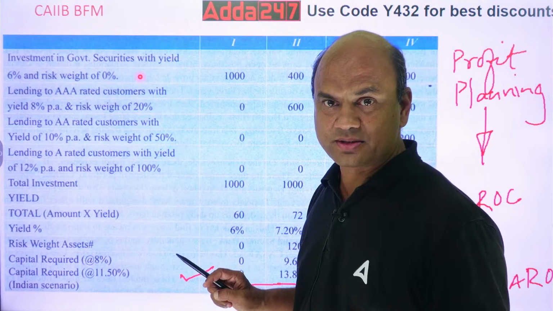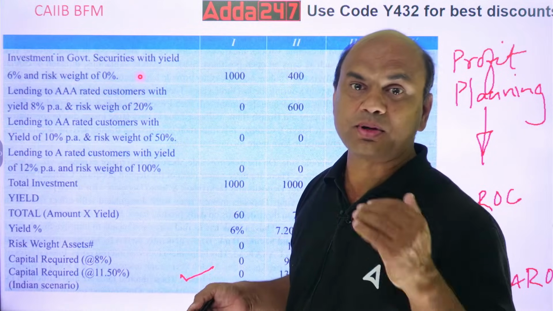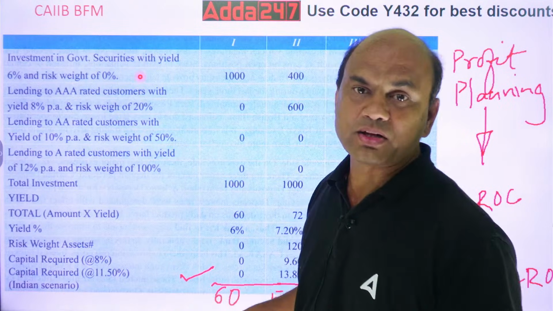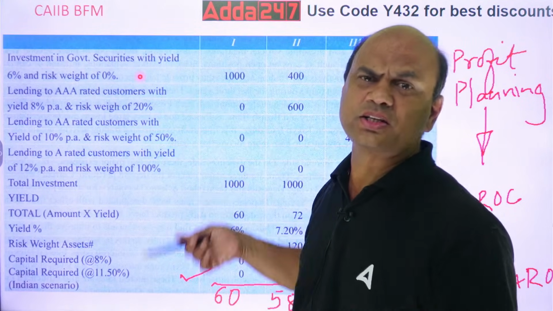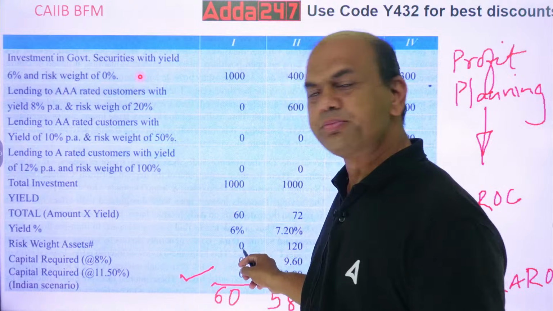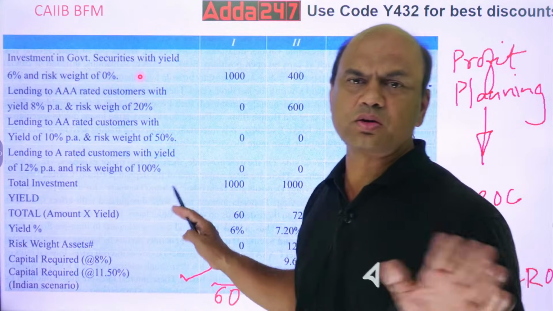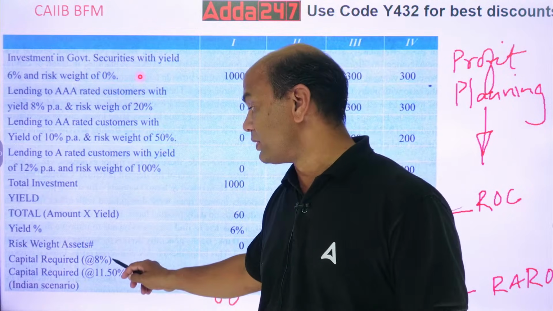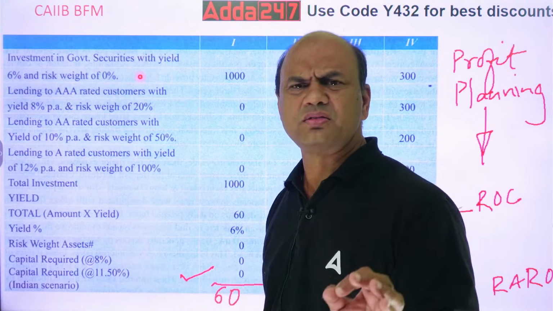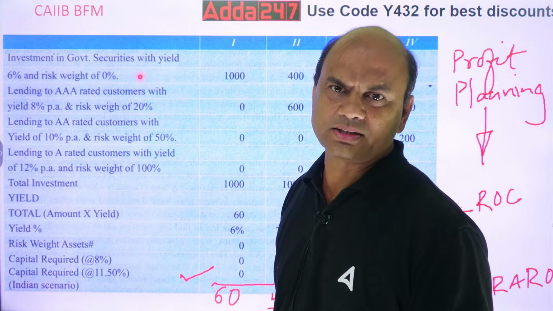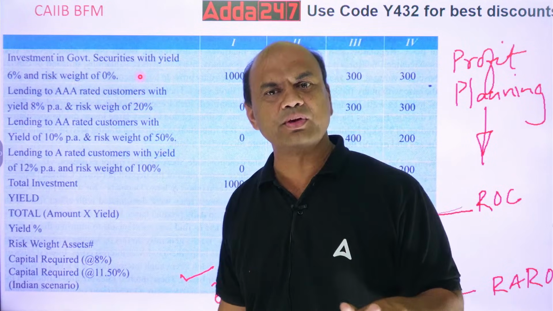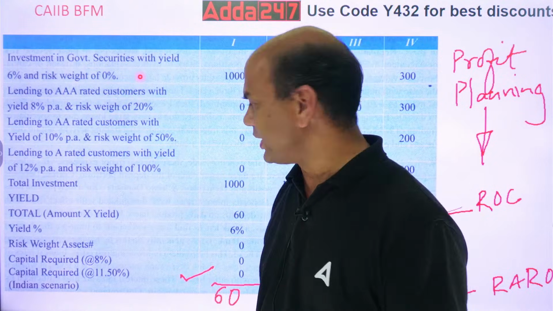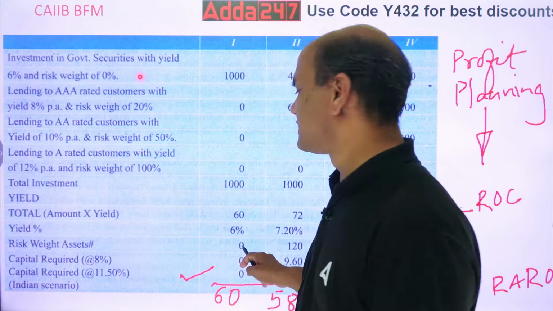Everyone okay with this? Now let's look at the risk part. This last part is of risk. In government securities, it's zero risk. So what is the RWA in this? RWA, risk weighted asset, zero. There is no risk, so no risk weighted asset. RWA comes where you have a risk. So there is no risk over here. Risk weighted asset is zero over here.